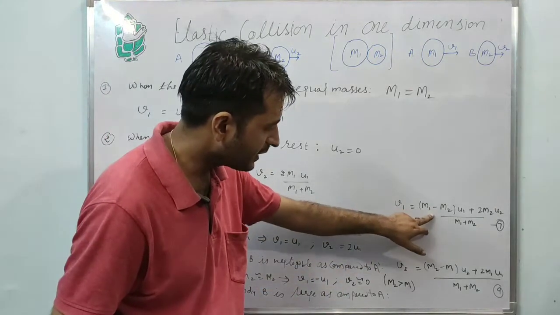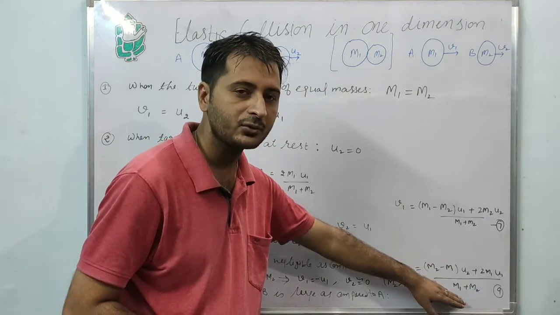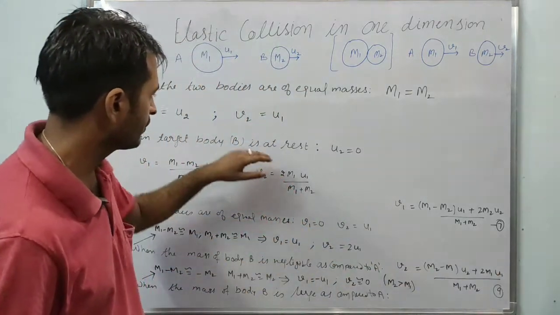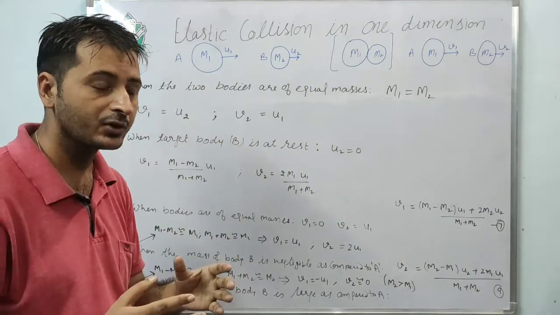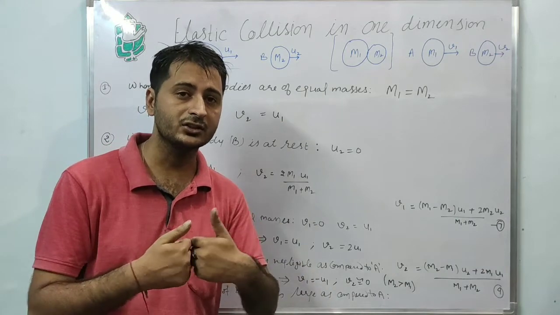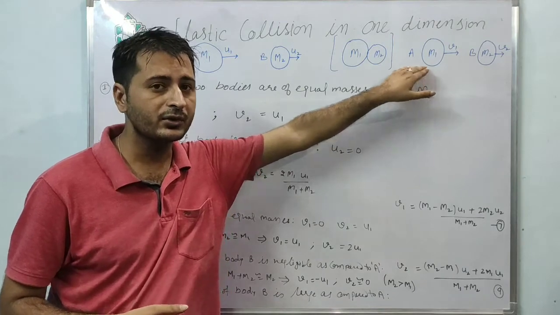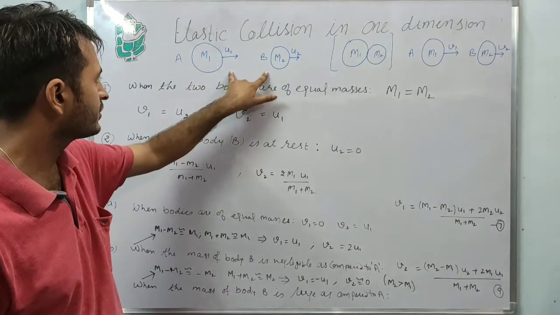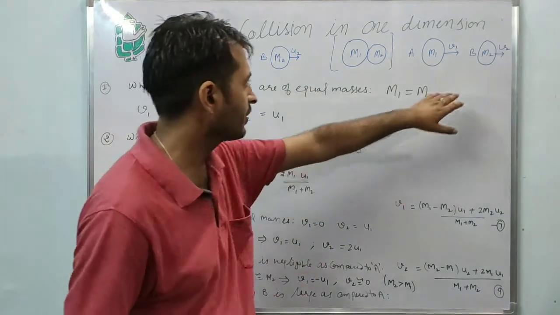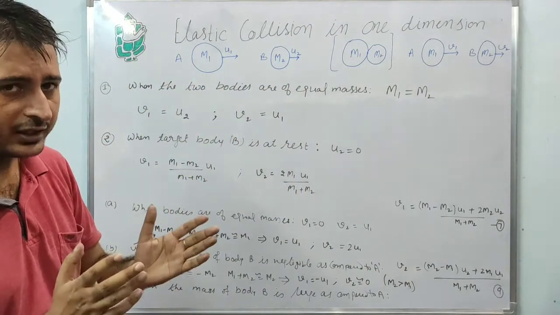How? This term will be cancelled out, this term will be cancelled out, and the remaining term will be M1 plus M2, so 2M1 or 2M2. So both are the same. So it comes out to be like this. What does it mean? It means the final velocities of the bodies get interchanged. That means body A will move with the velocity of body B, and body B will move with the velocity of U. So that is the first case.